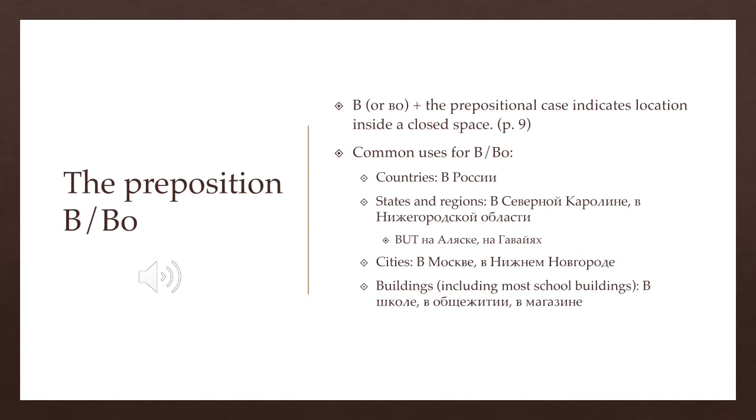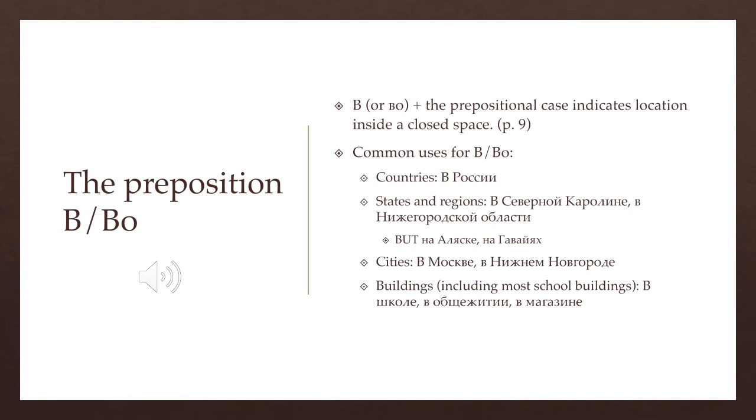Going back to when we use v, we always use v with cities because once again, cities are considered to have boundaries or borders. In fact, the word город, city or town, means boundary or border. A city is a bounded or a bordered place. So we say в Москве, в Нижнем Новгороде, в Нью-Йорке, в Сан-Франциско, в Winston-Saleme, and so on and so forth.